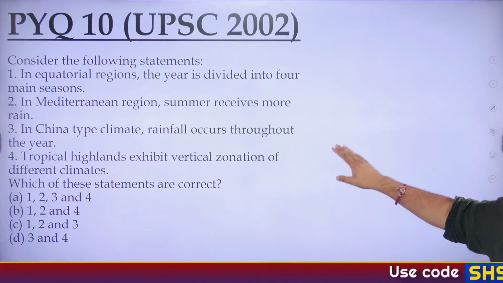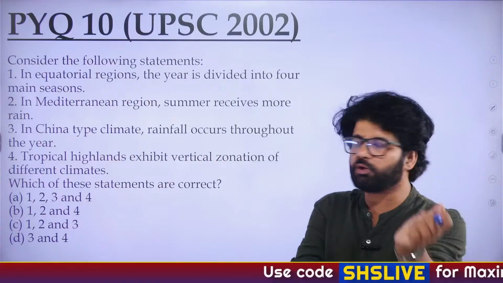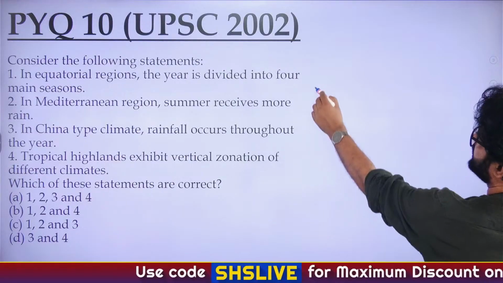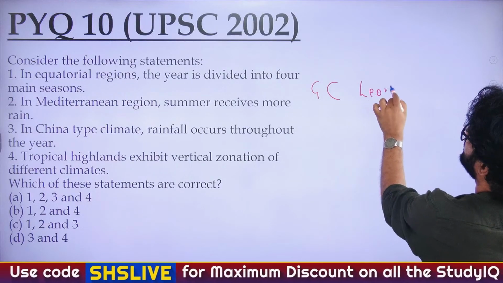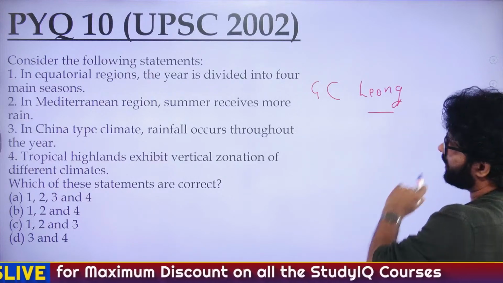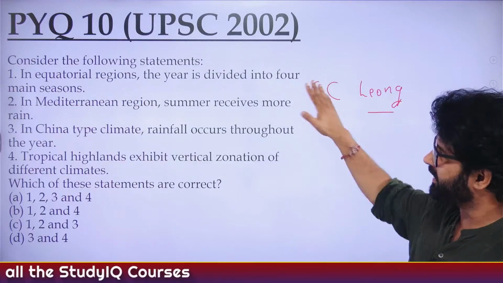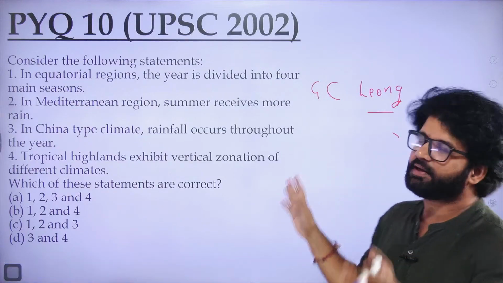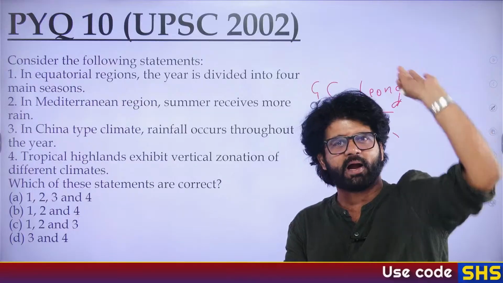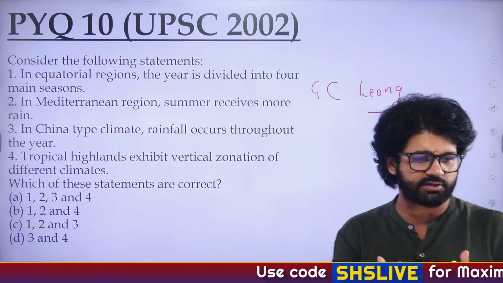In geography, you will read climatology. For climatology, there is one book which is awesome, G.C. Leong. You can read that book, or I think our faculty will be doing geography and will be covering climatology from G.C. Leong only. That is actually awesome. This guy, G.C. Leong, died many years back, but that book is still awesome.